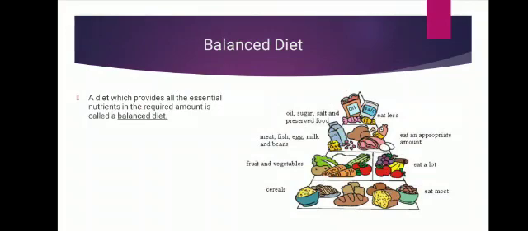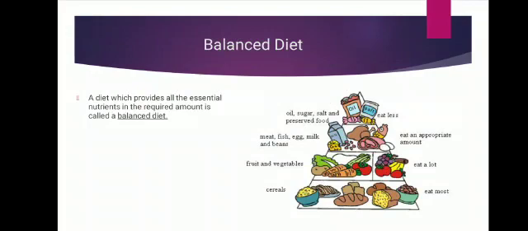As you can see here, a simple chart that basically says there are 4 layers. According to the chart, eat more cereals, so you have lots of energy in your diet. Then eat a lot of fruits and vegetables.